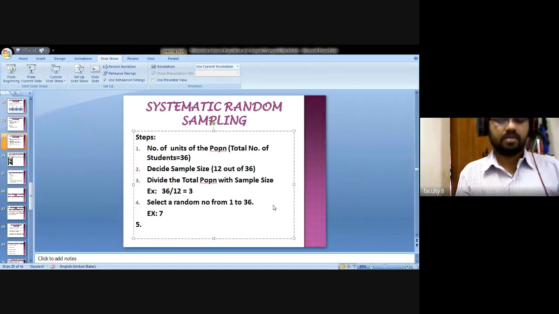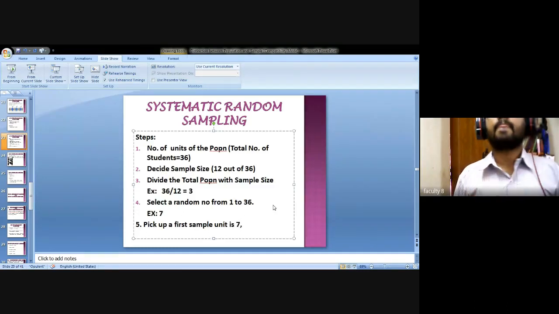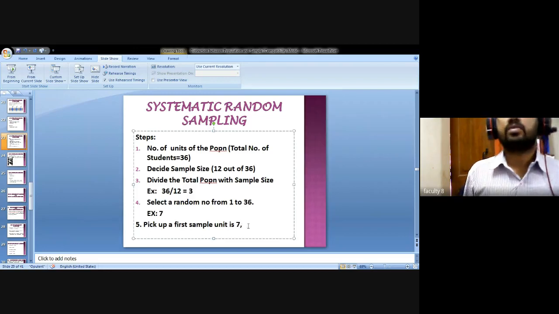Then the fifth step: pick up the first sample unit, which is 7. So for example, I am going to show here.